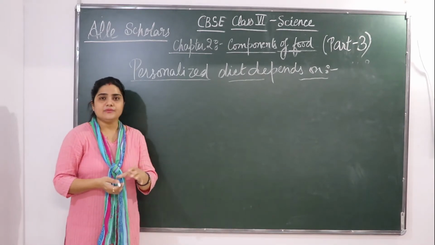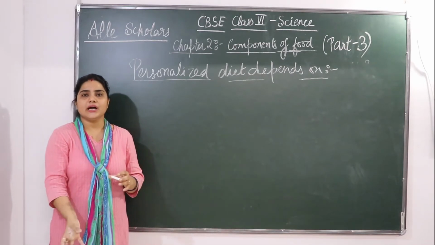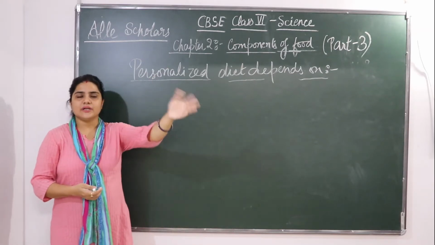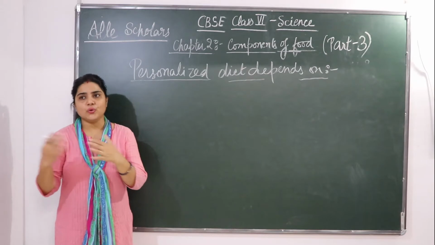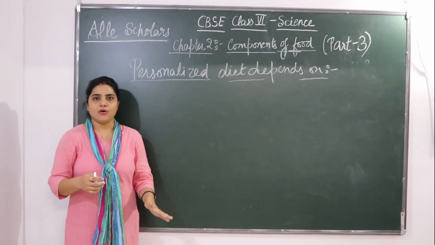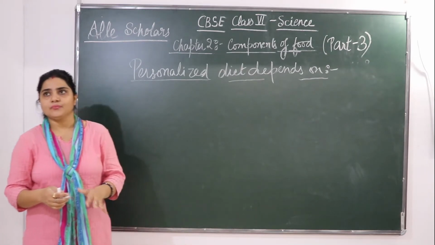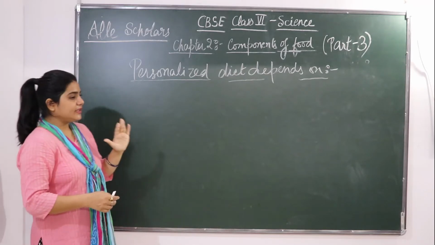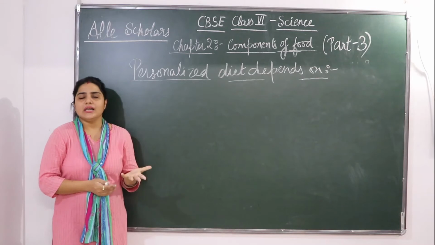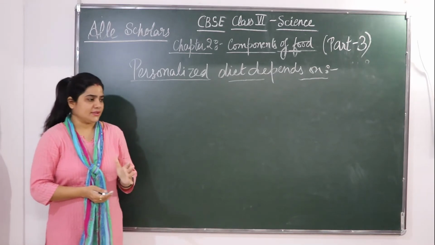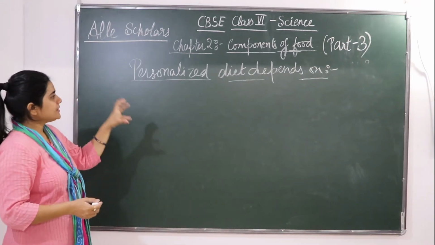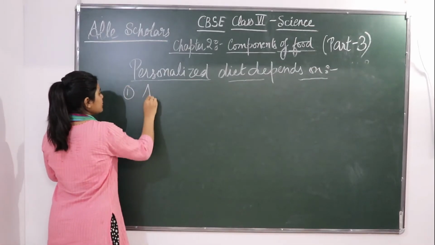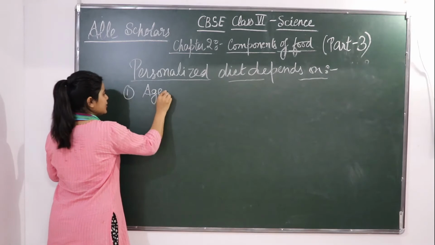According to their activity plan, what is the workout they are doing, according to their daily activity. A worker who is working in a field needs more food than a person who is sitting in an office and doing his job. Okay, similarly on the activity plan and also the lifestyle of a person. Okay, so personalized diet depends on, the first thing is on the age.